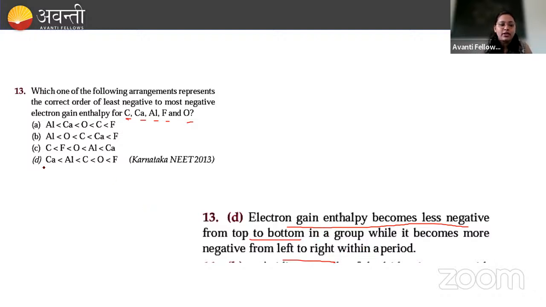So when we talk about this, our option D will be the correct one, because इसमें क्या हो रहा है? Left to right जा रहे हैं हम लोग. Calcium, then aluminum, then carbon, then oxygen, then fluorine. तो left to right जाते वक्त क्या होगा? It will become more and more negative. So that's why option D will be correct.